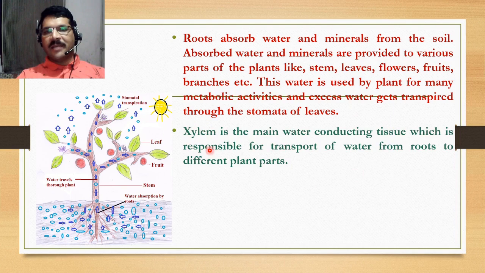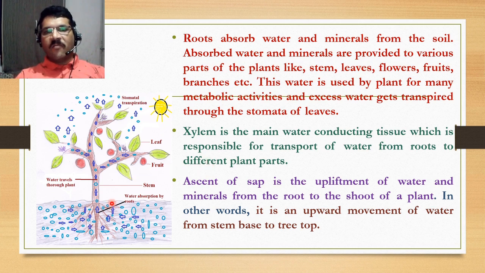So the xylem is the main water conducting tissue which is responsible for transport of water from roots to different plant parts. In simple language we can say xylem is a pipeline which transports water from roots to stem.